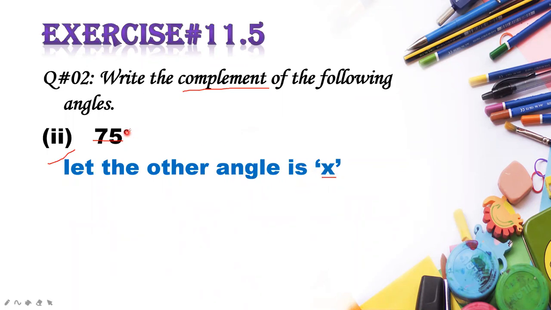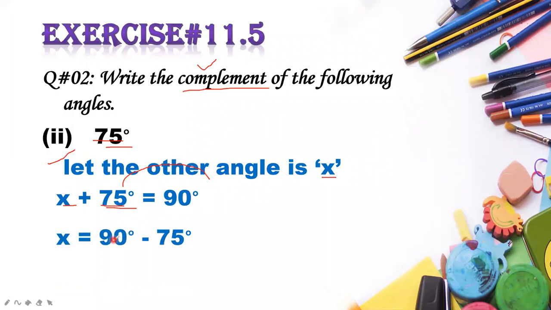Then simply you will add this x to 75. So you will write x plus 75, it is equal to 90 degrees. Why are we taking 90 degrees? Because we are going to find out the complementary angle. Now this 75 is adding here. When you shift it towards the right side, it will get subtracted from 90. So you will write x is equal to 90 minus 75. So what will be the answer? Can anyone please tell me what will be the answer?